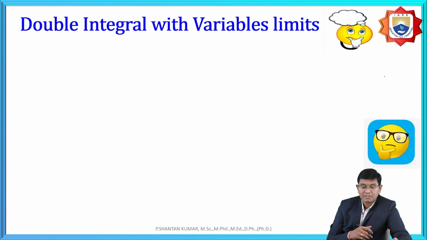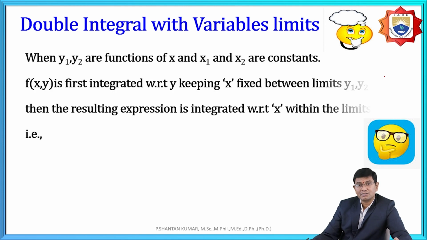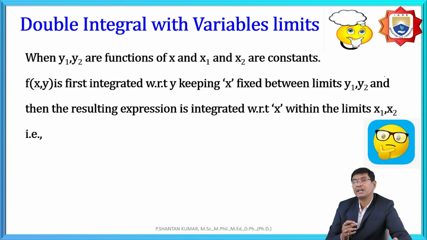For example, we need to understand the concept here: the double integration with variable limits. While observing this, two cases occur. Under the x comma y variables, sometimes the limits are in terms of x. That is treated as y, and we need to integrate it with respect to y. Sometimes the limits are in terms of y, and then we need to integrate with respect to x. That is the procedure under the double integration.